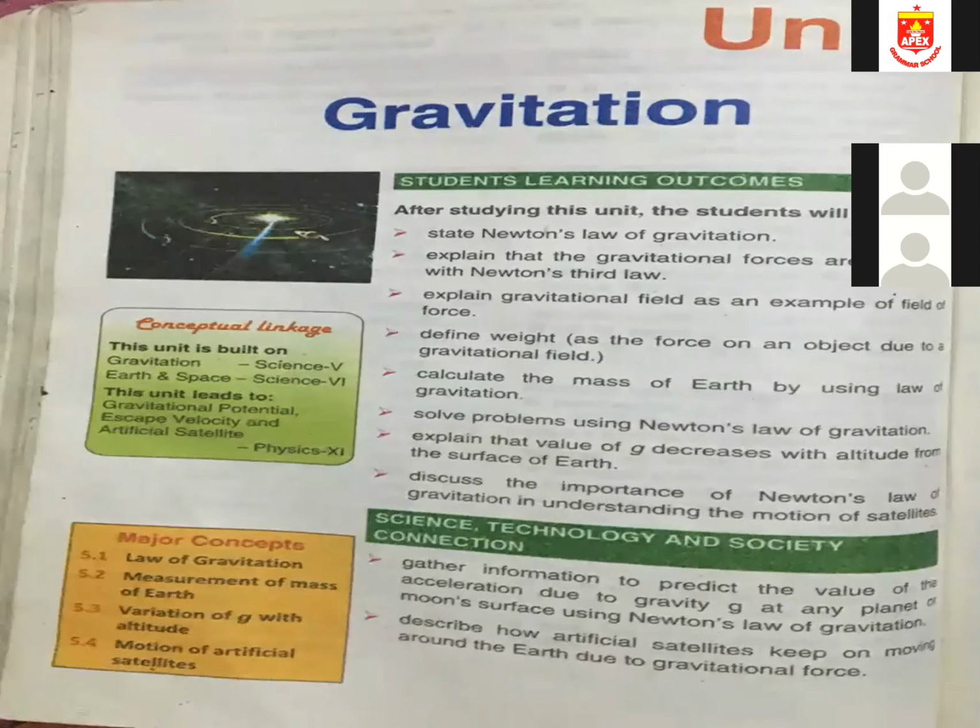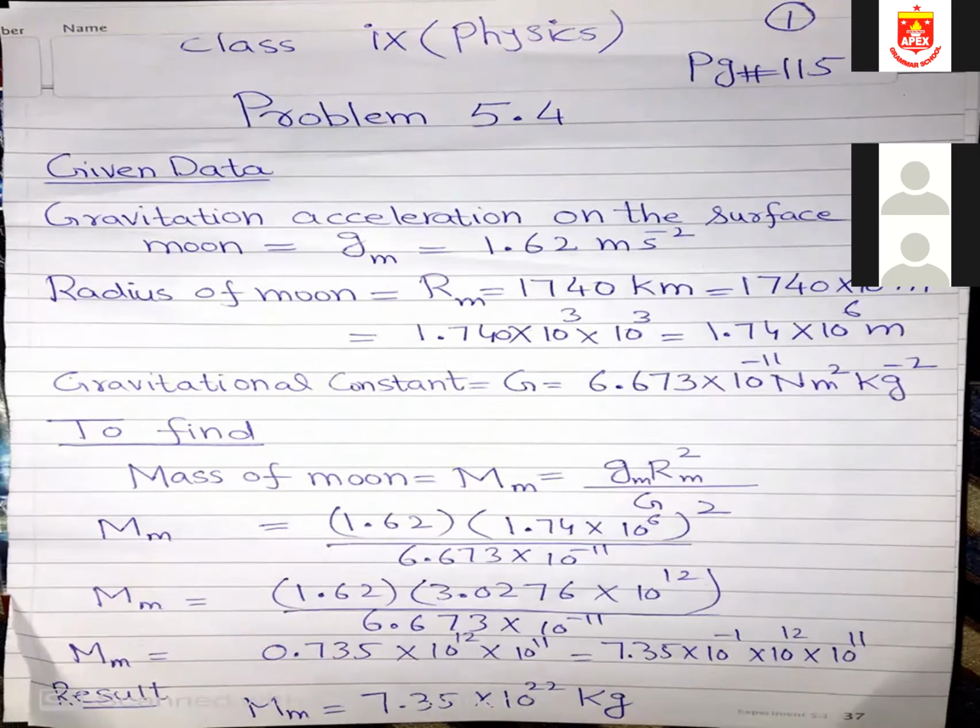In this chapter, unit 5, gravitation, we have finished the chapter and we are now doing problems. This is problem number 5.4. I read the statement of the problem first. 5.4. The acceleration due to gravity on the surface of moon is 1.62 meter per second square. The radius of moon is 1740 kilometer. Find the mass of moon.